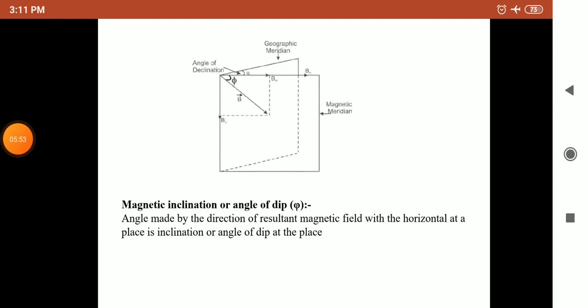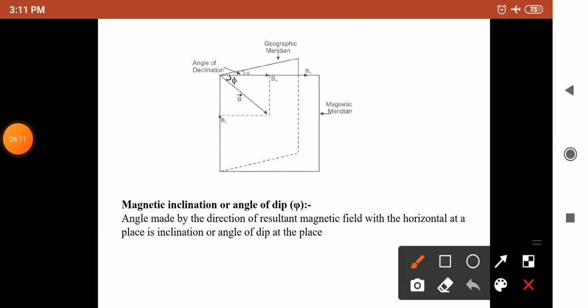The next term is magnetic inclination or angle of dip. This is the angle made by the direction of the resultant magnetic field with the horizontal at a place, which is the inclination or angle of dip at that place.